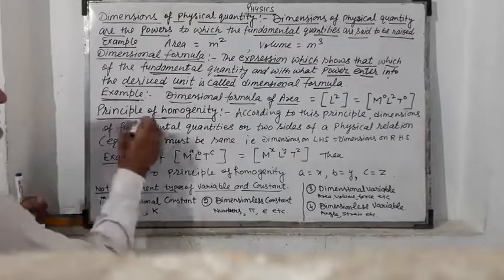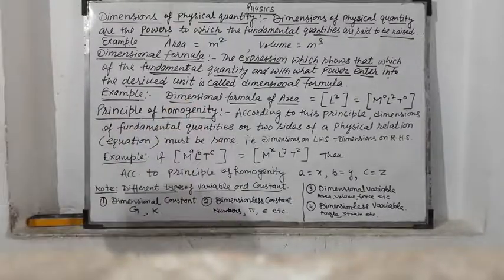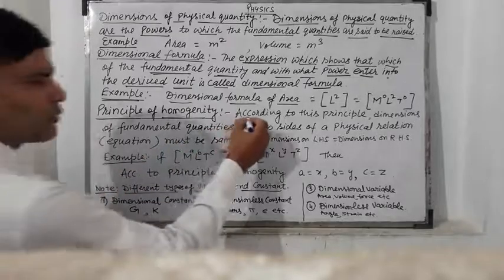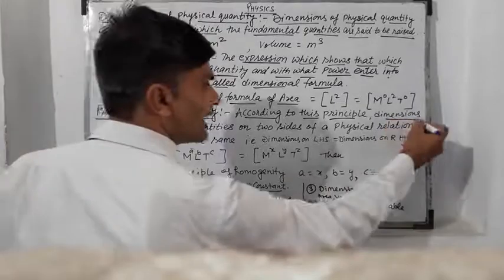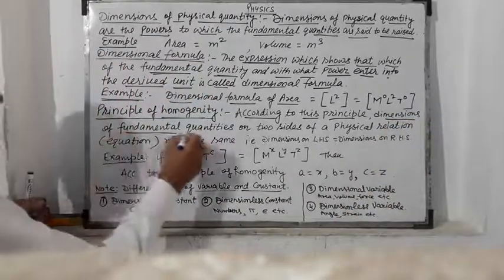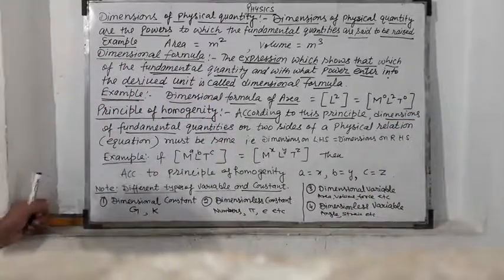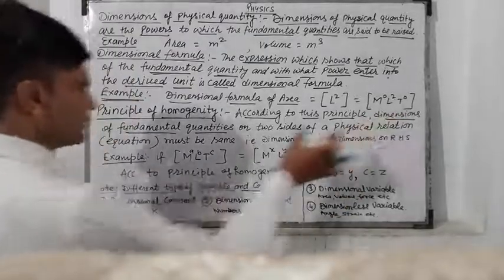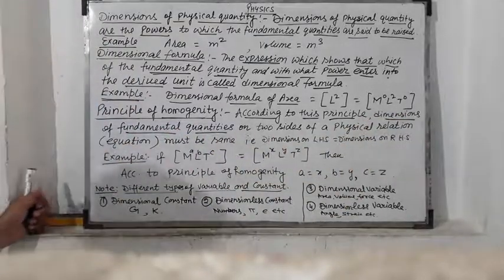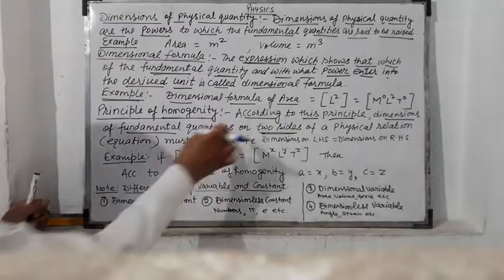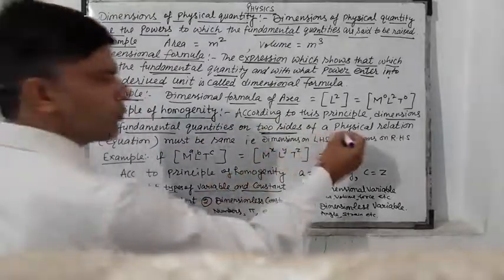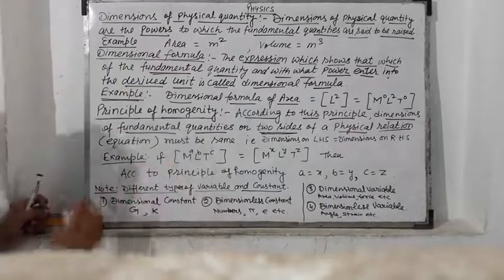Now come to the principle of homogeneity. What is the principle of homogeneity? According to this principle, the dimensions of fundamental quantities on the two sides of a physical relation must be the same.